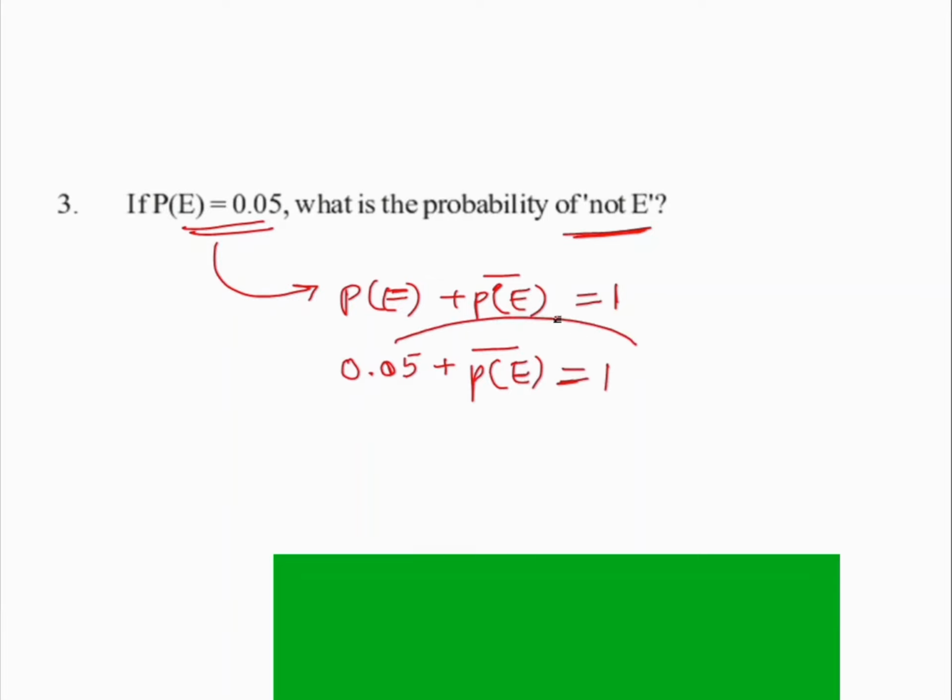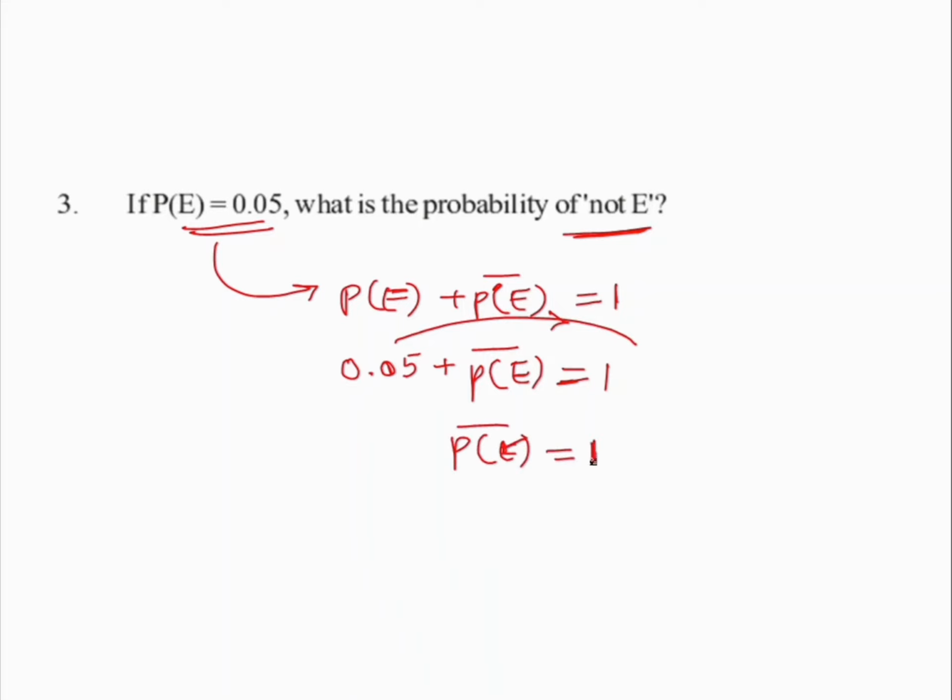I need to shift this over here, so that probability of E bar is equal to 1 minus 0.05. Now we need to subtract this from the value of 1. So the resultant of this is this much, isn't it?